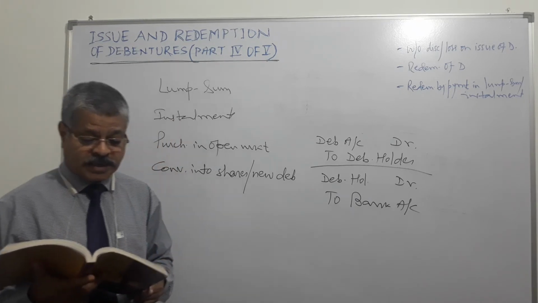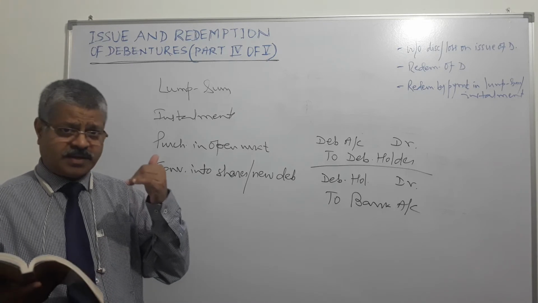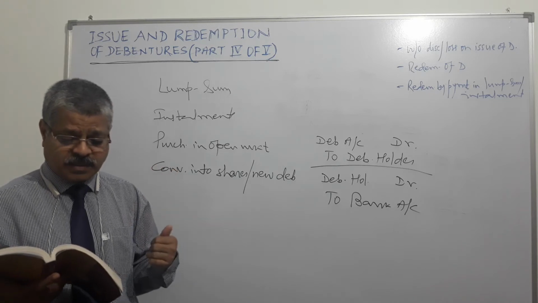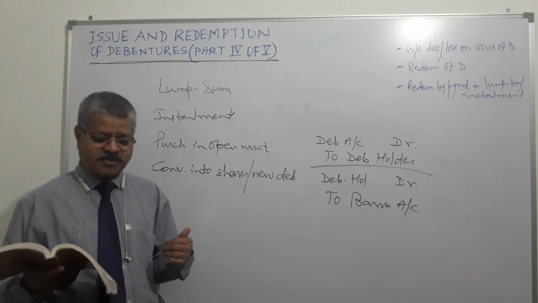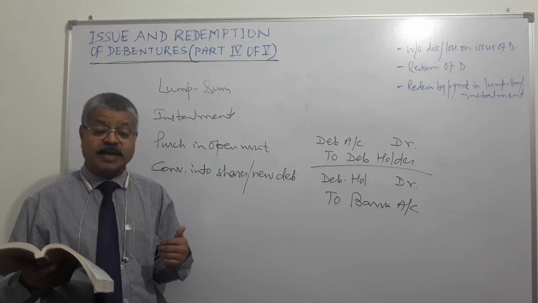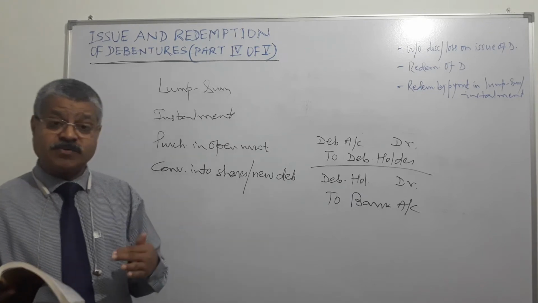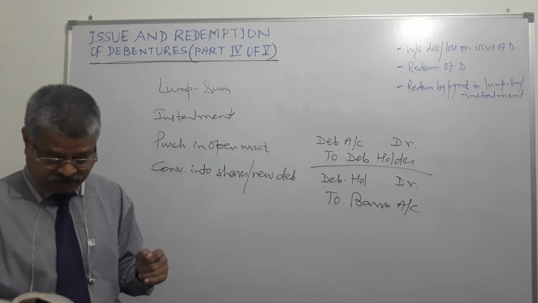So these four are the major regulations. And adequate amount every year they have to segregate from profit, and they have to create a reserve, and that amount lying in debenture redemption reserve cannot be used for any other purpose other than redemption of debentures. It can be used only for that purpose.